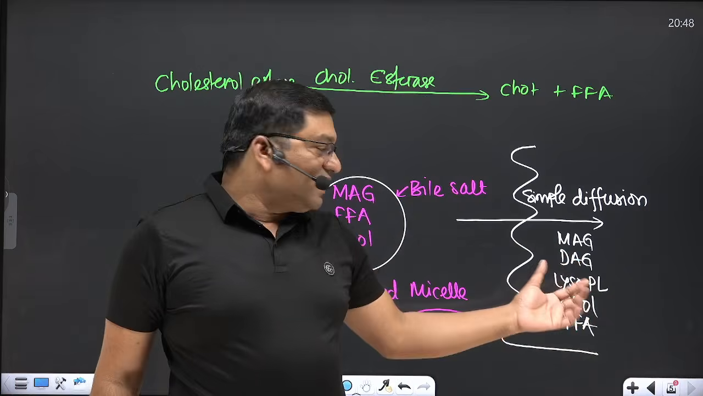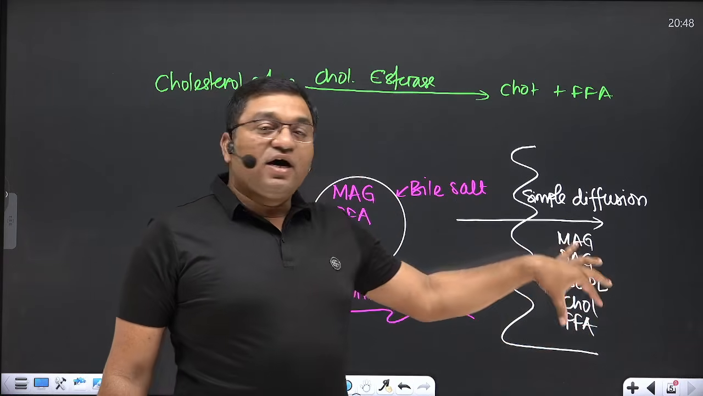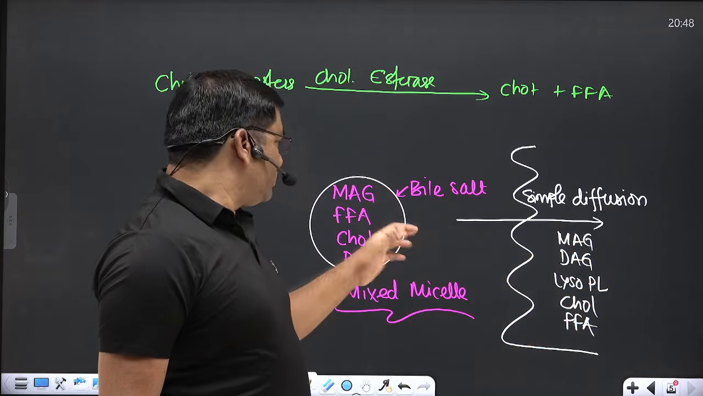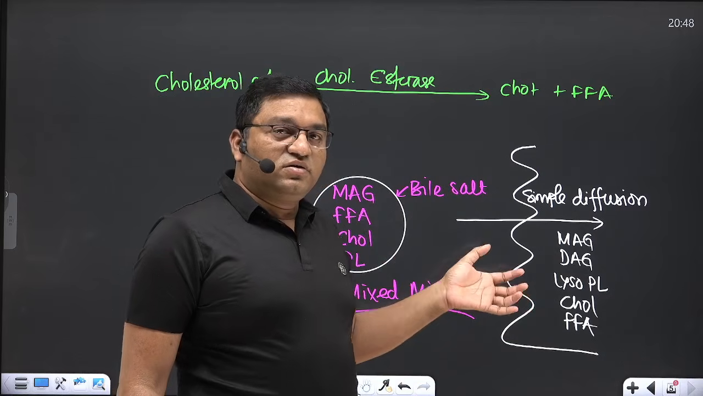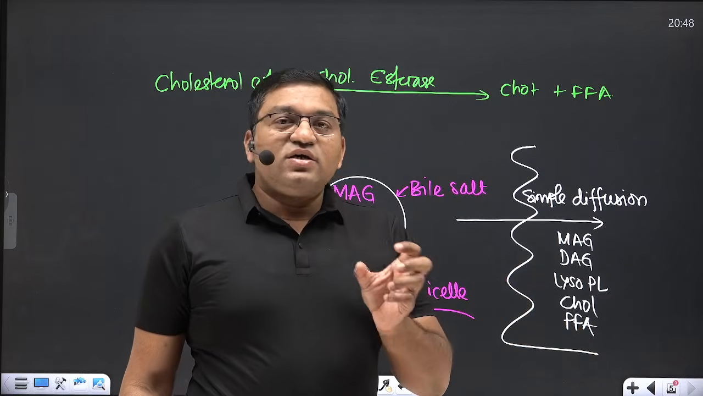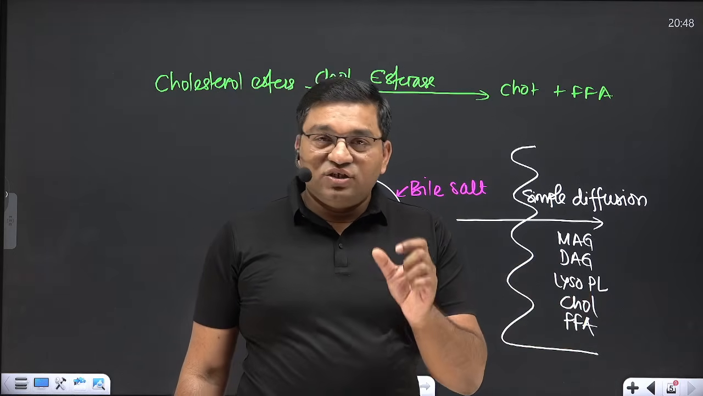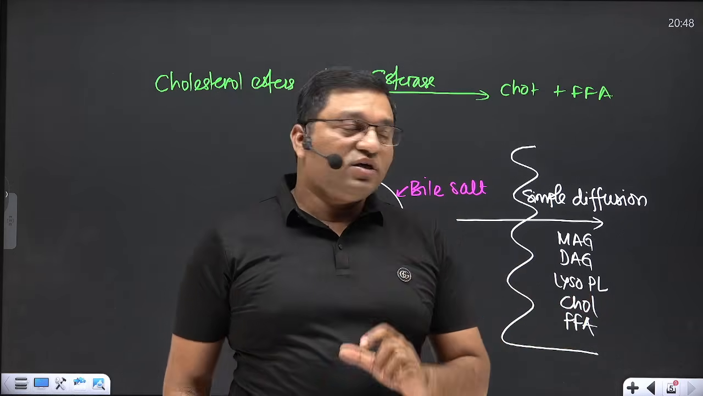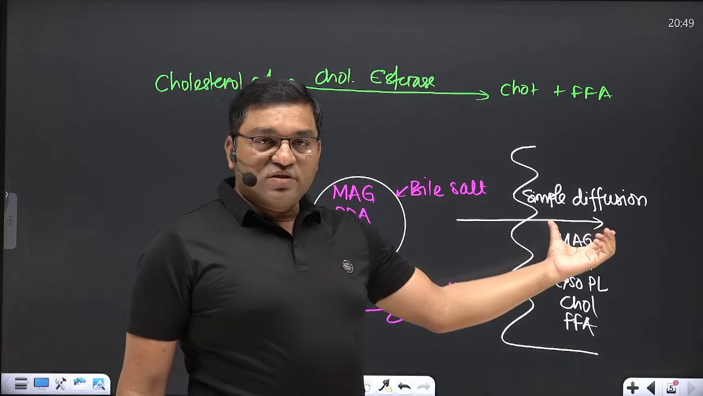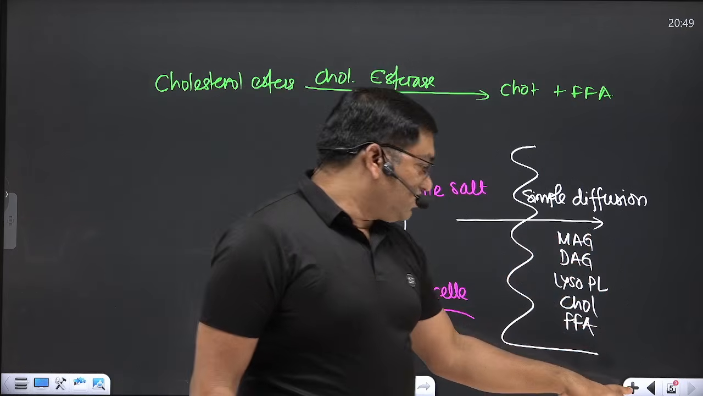Monoacyl glycerol, diacyl glycerol, lysophospholipid, cholesterol, free fatty acid. These molecules are internalized into the intestinal mucosal cell. Bile salt is absorbed later in the terminal part of the intestine. This simple diffusion specifically occurs in the jejunum and ileum part of the small intestine. So this is mixed micelle formation. By the process of simple diffusion, it is absorbed.